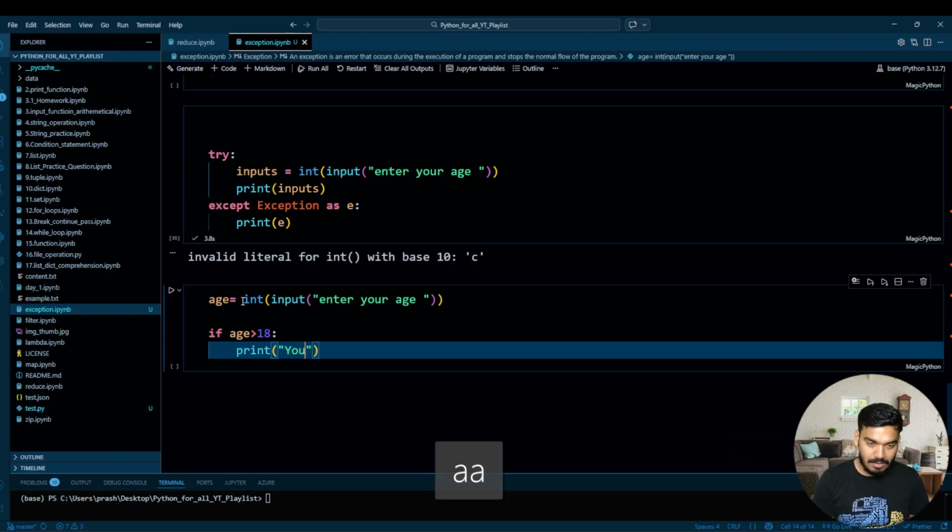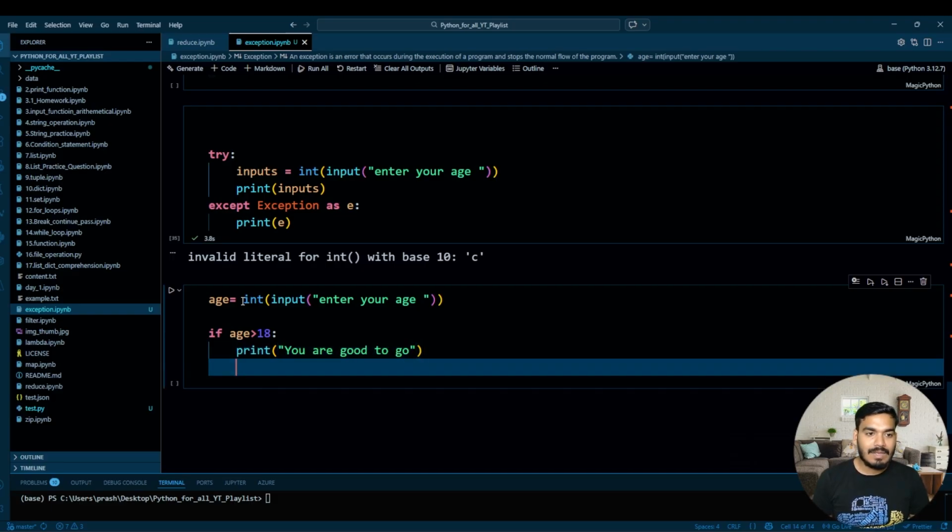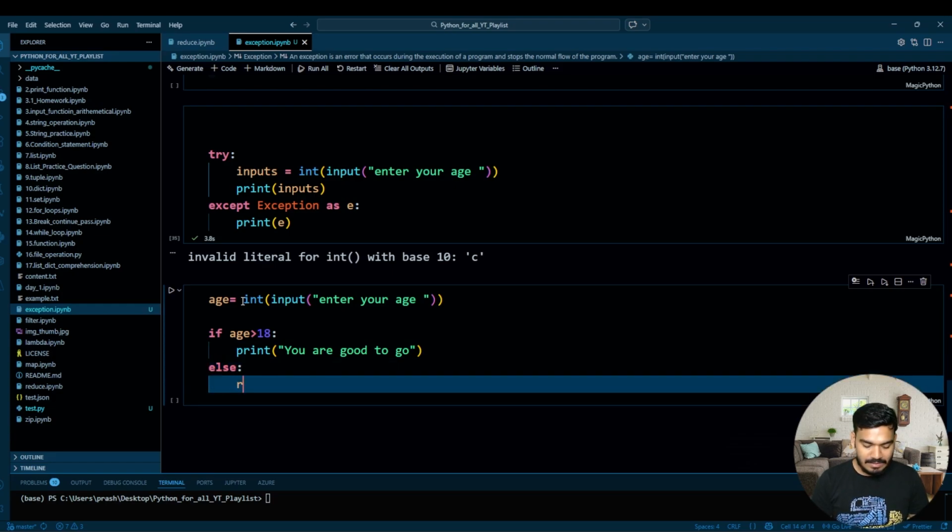You are good to go. Else, raise ValueError, and over here, age is less than 18. Now let's try to execute this line of code.